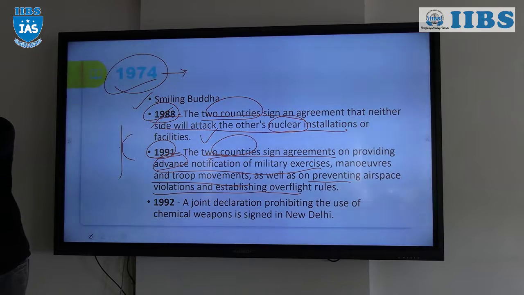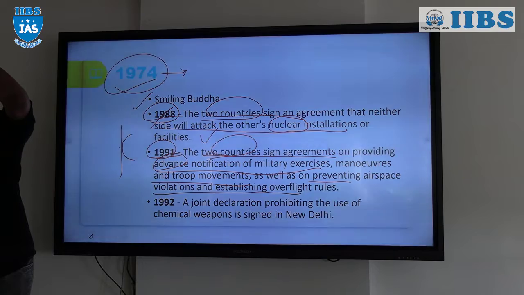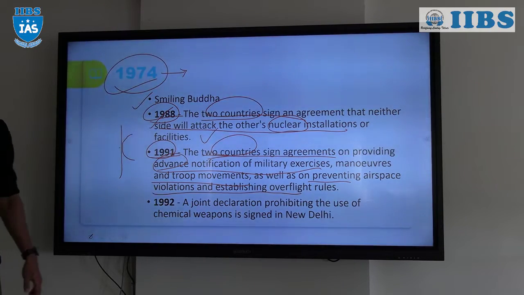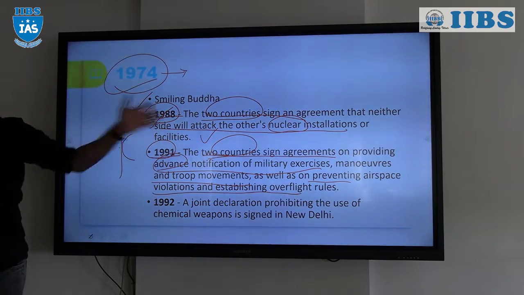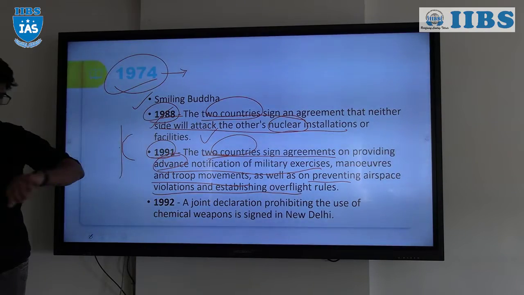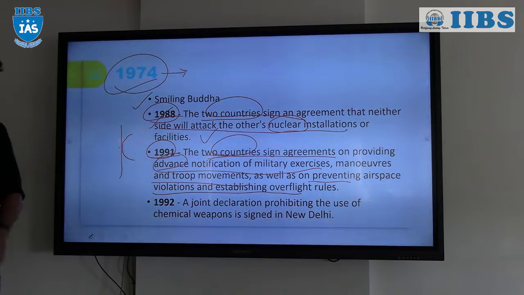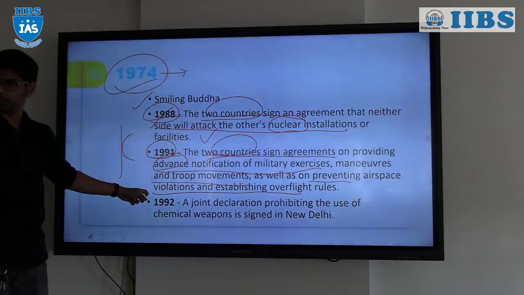After the Pulwama attack, we went for the airstrike, right? So technically we should not enter the airspace of Pakistan. They will bring it down. Our Abhinandan, exactly, Abhinandan. Why was he stuck there? The same reason, airspace violations, we entered there. So because of these things, you understood this point?